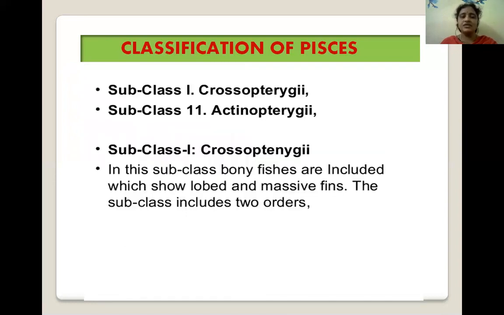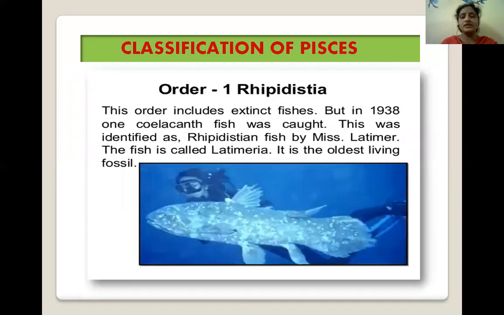This class is divided into two subclasses. Subclass 1, Crossopterygii, and subclass 2, Actinopterygii. Let us go to Crossopterygii. In this subclass, the bony fishes have lobed and massive fins. The subclass includes two orders: Rhipidistia and Dipnoi. The first order is Rhipidistia. This order includes the extinct fishes.